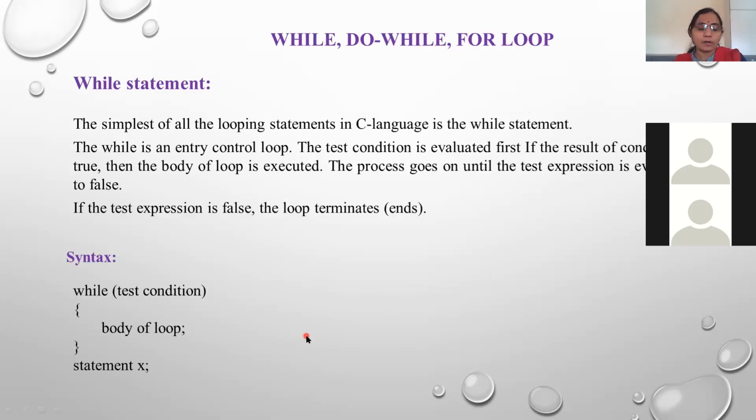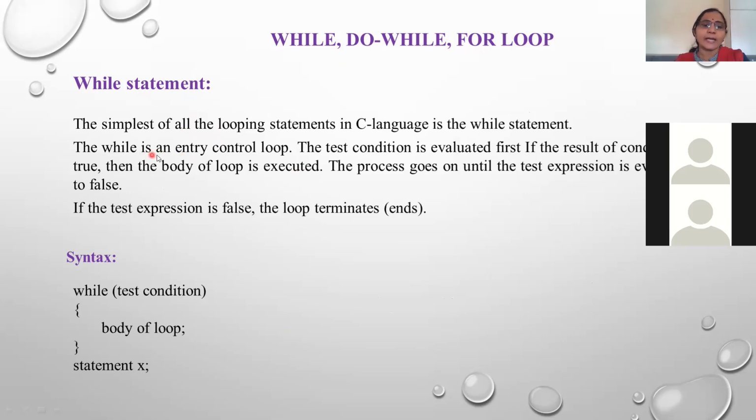Now we see all the statements one by one. Actually, there are three different types of loop statements: while statement, do-while statement, and the for loop. Out of which, first we learn about the while statement. This while statement is very simple. It is the simplest of all looping statements in C language.